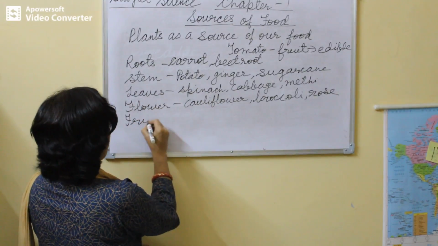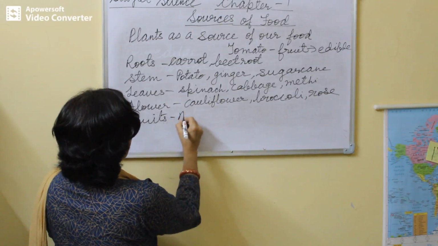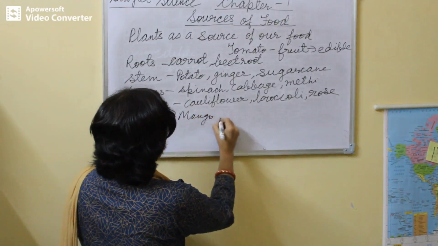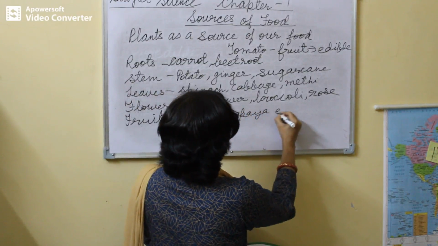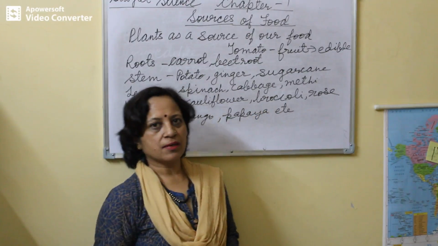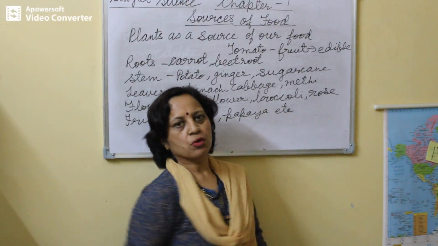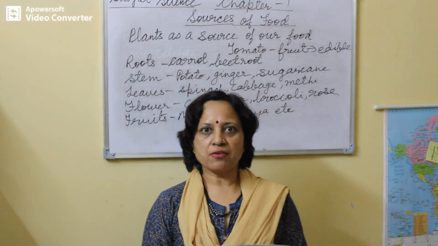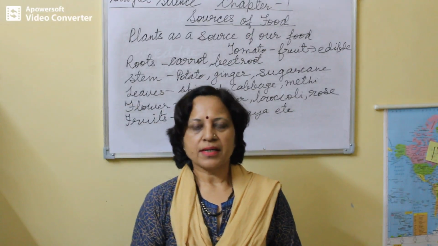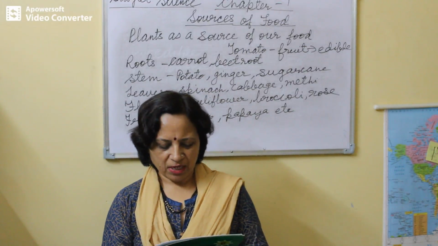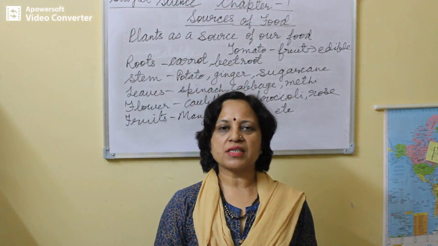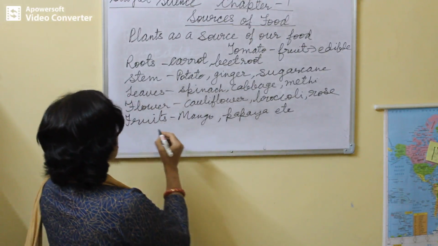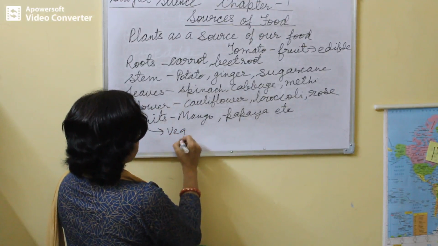Examples of fruits are mango, papaya, etc. Some fruits are dried and eaten. Okay, they are called dry fruits. For example, raisins, dried apricots, these are the dry fruits. Some fruits are also eaten as vegetables.